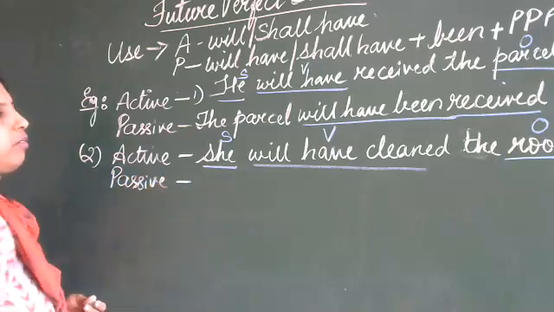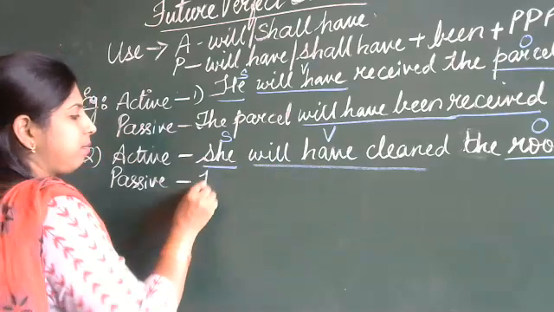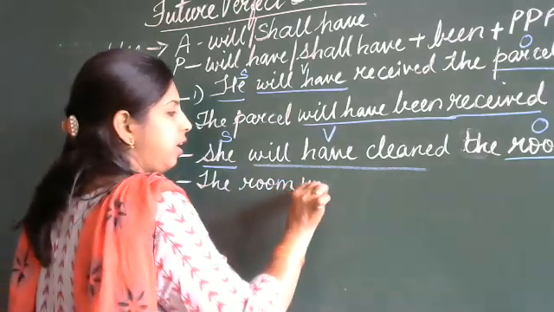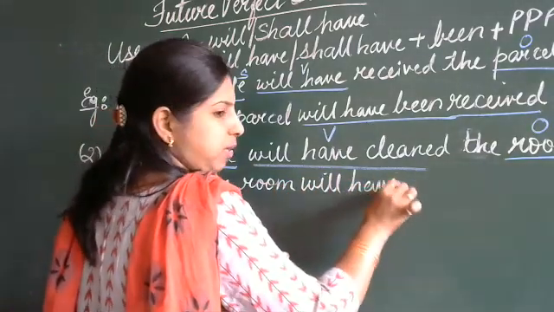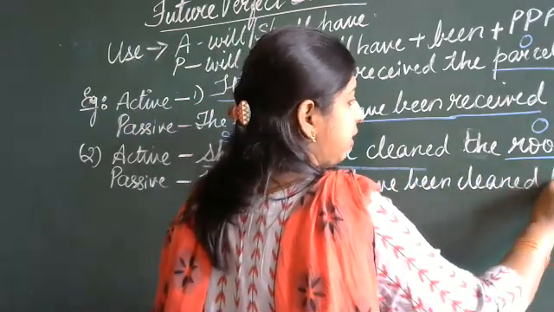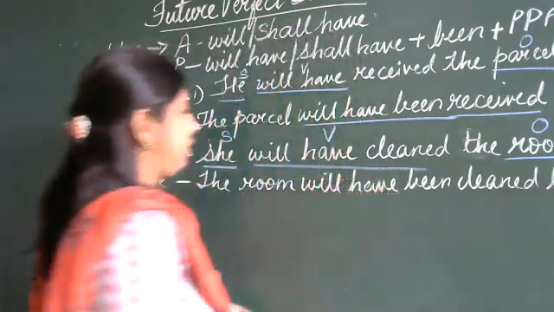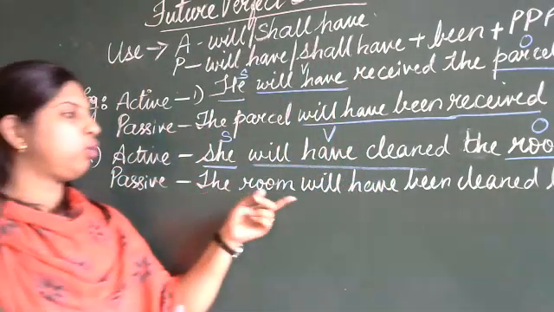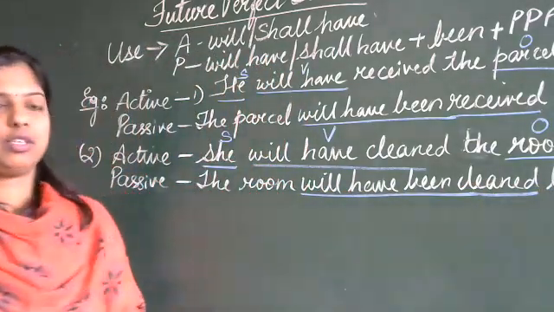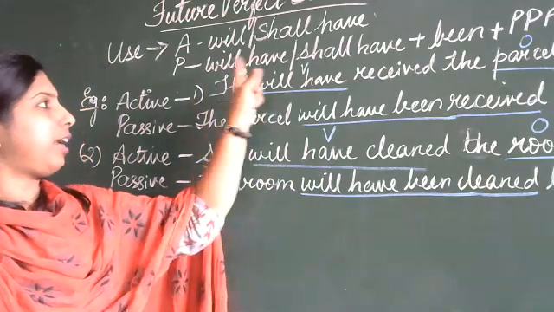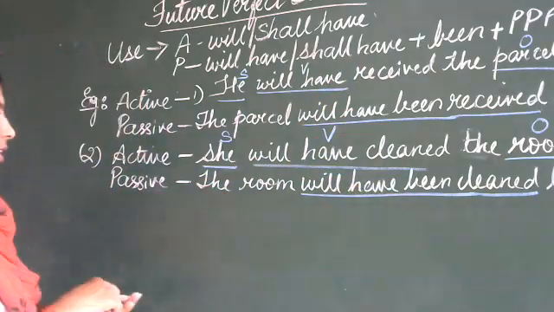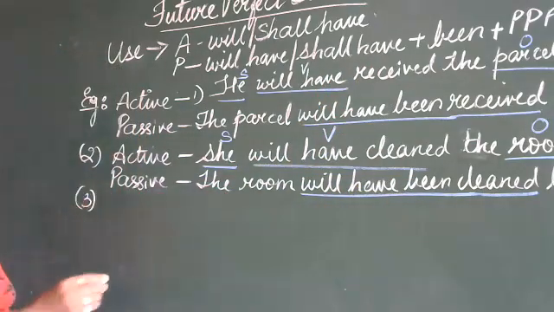So how are you going to change? The object is going to come first. So the room will have been cleaned by her. She changed to her. So the room will have been cleaned by her. You saw how the changes are made, and the words we are writing here, exactly we are using in the passive form. Right? Yes, ma'am. So let us go to the next one, the third one.